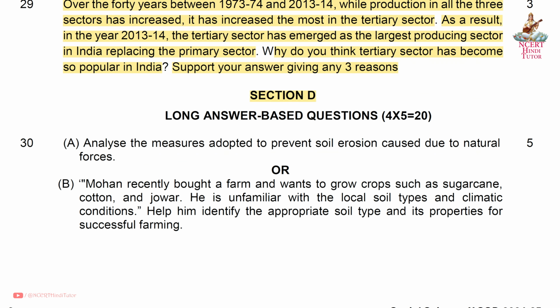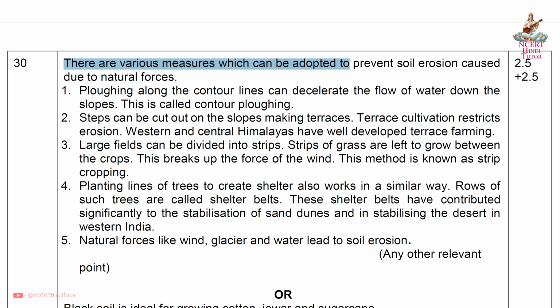Section D, long answer based questions carrying 5 marks each. Question 30A, analyze the measures adopted to prevent soil erosion caused due to natural forces. Answer, there are various measures which can be adopted to prevent soil erosion caused due to natural forces. First, plowing along the contour lines can decelerate the flow of water down the slopes. This is called contour plowing. Second, steps can be cut out on the slopes making terraces. Terrace cultivation restricts erosion. Western and central Himalayas have well developed terrace farming.